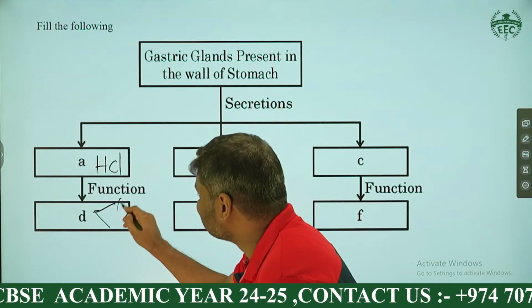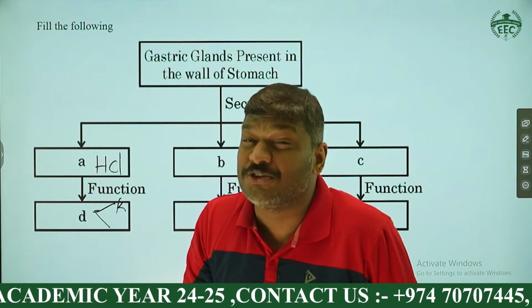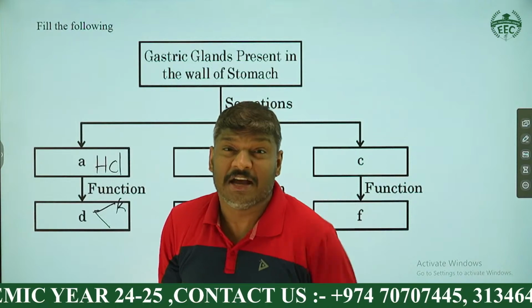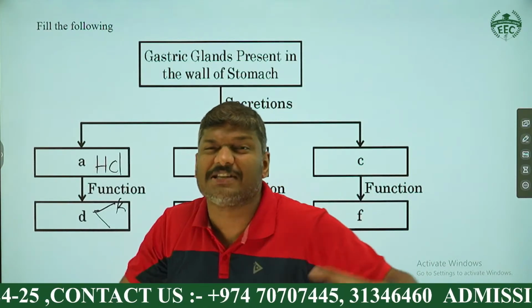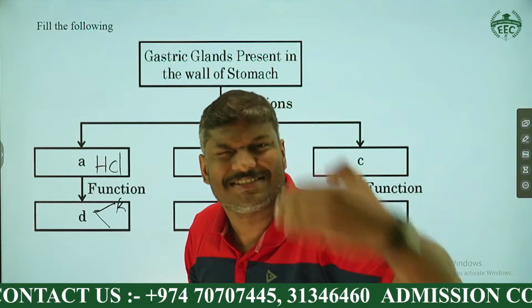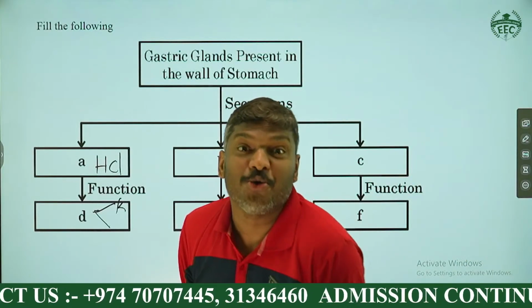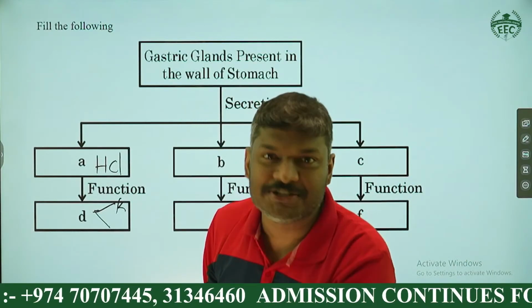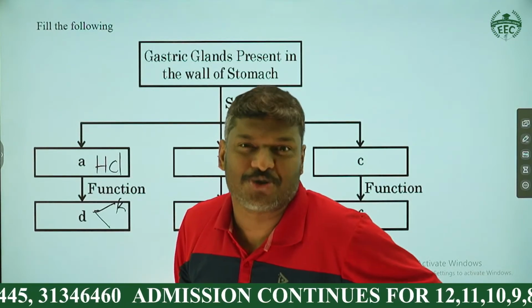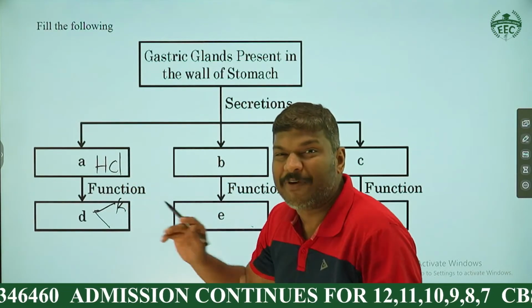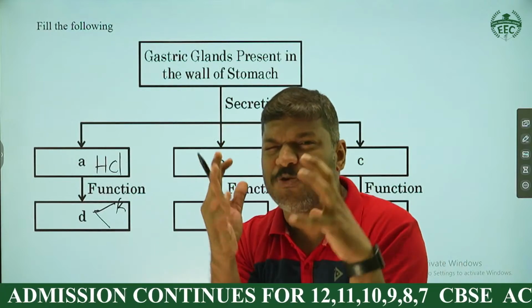Okay, the first one is killing all the harmful germs. Hydrochloric acid, right? That much pH. You studied pH in chemistry, right? And what is the pH of stomach actually? It is less than 2. Less than 2 means what? That much acidic. 7 is neutral, right? Less than 2 means that much acidity is there in your stomach, right? So that's why HCl is providing that acidity to kill all the harmful germs.